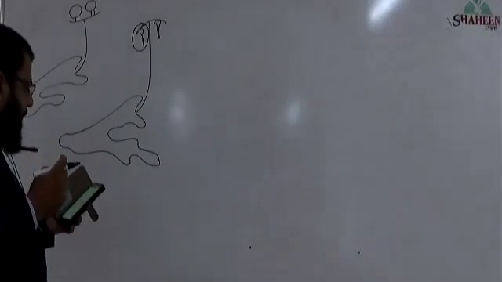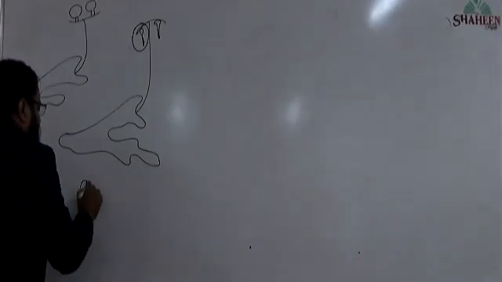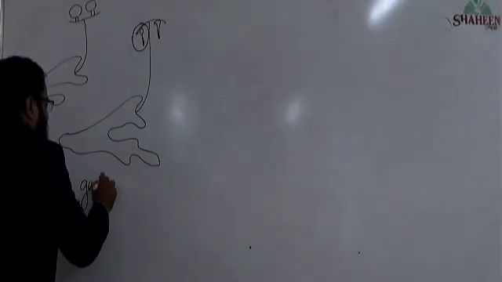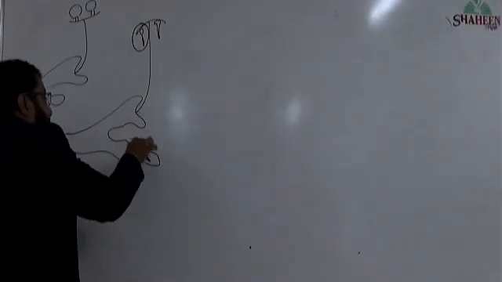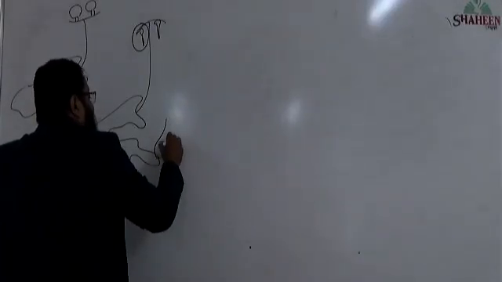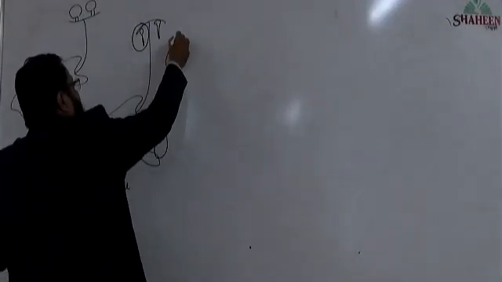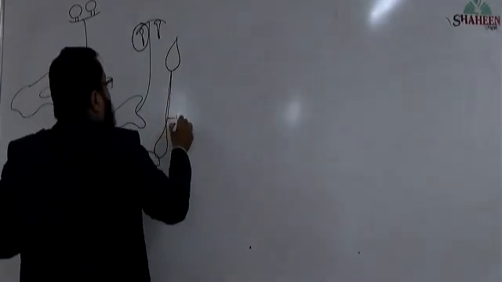It is gametophyte. If this plant is having a foot, seta and capsule, if it is having this structure attached to this plant, then this is sporophyte.